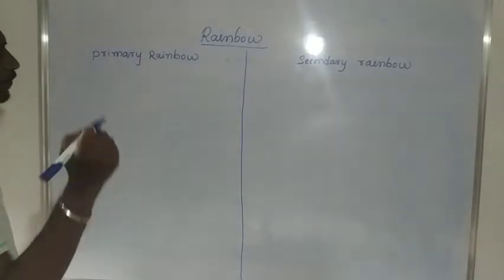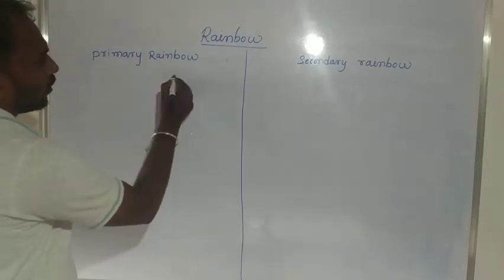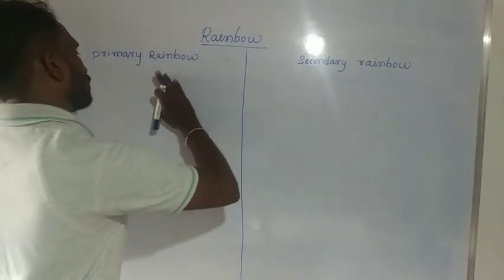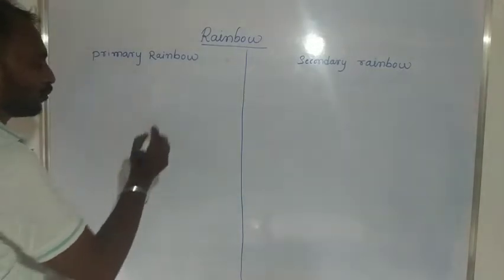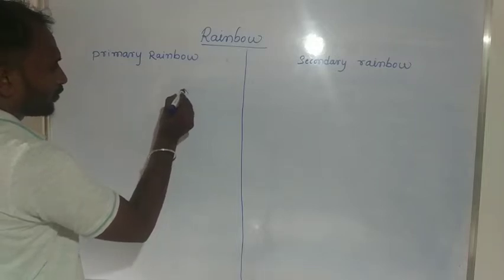In the presence of the sun, when rain is falling, only then will we get a rainbow. Here we consider water drops.